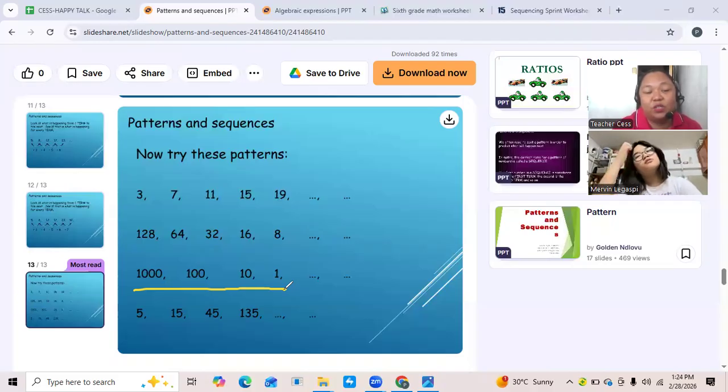Subtraction. Subtraction? Subtract by what? If that is subtraction, what number do you subtract 1,000 to make it 100 and 100 to make it 10 and 10 to make it 1?